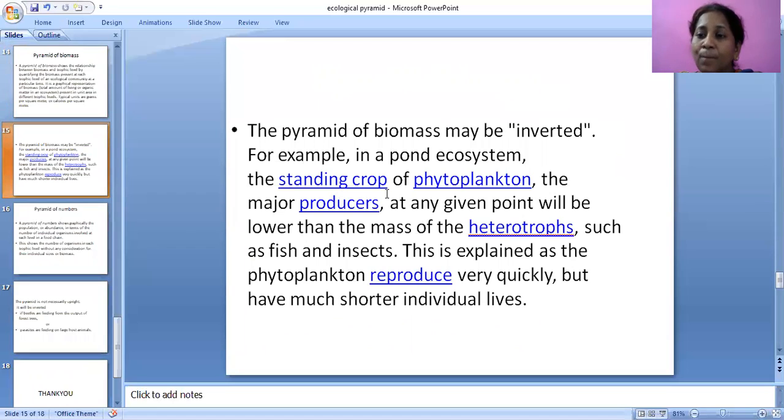Because of planktons, phytoplanktons, whatever plants are present at the upside. Ponds consist of three layers.